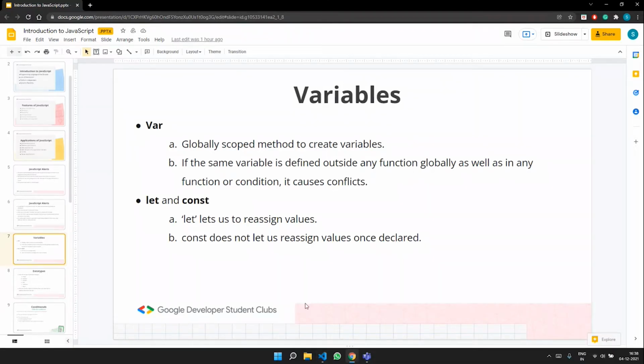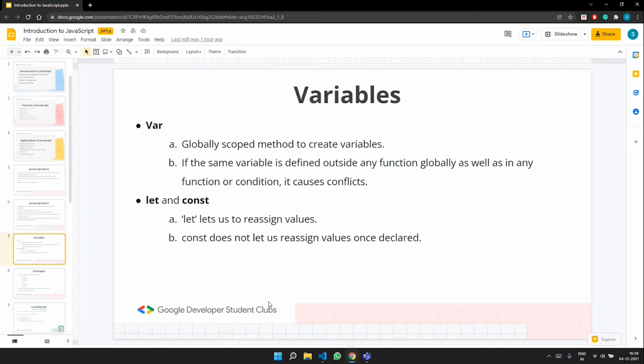You can open VS Code on your laptop, or you can use an online compiler and do it with me in parallel so that you understand JavaScript better. We'll also be giving you questions towards the end so that you can practice online or on VS Code. Now we'll talk about let and const.